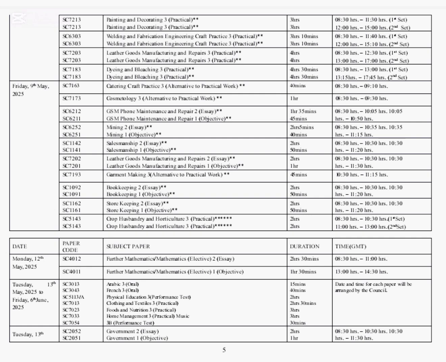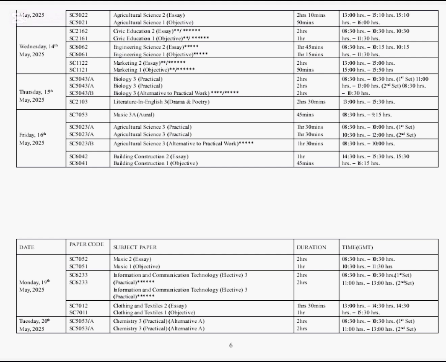Candidates, take note. On Tuesday, being the 13th of May 2025, we are going to have government paper 2 and 1, Agricultural Science paper 2 and 1, that will be taking place on the 13th of May 2025. On Wednesday 14th of May 2025, we have Civic Education paper 2 and 1, Engineering Science paper 2 and 1, Marketing paper 2 and 1.